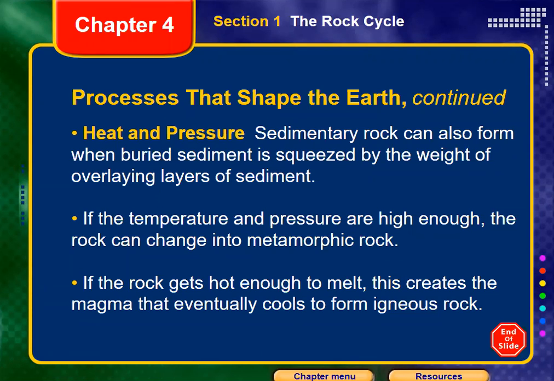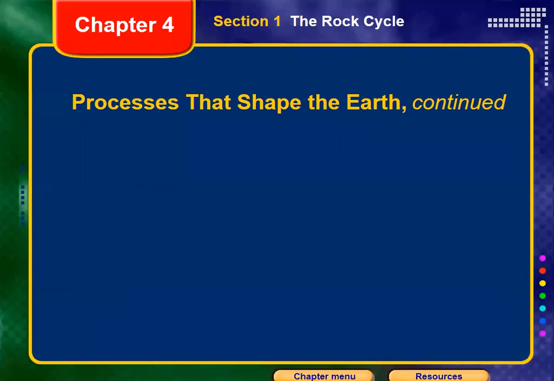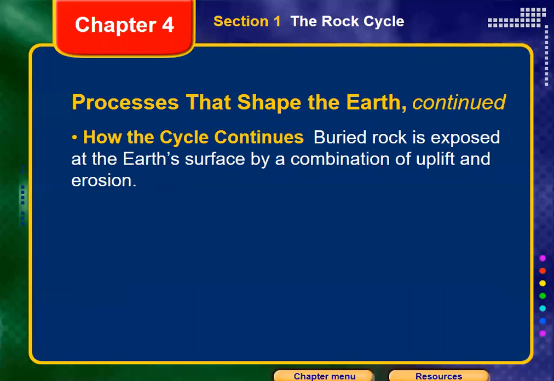So the rock gets hot enough to melt. This creates magma. Once the rock gets enough heat, it may melt into magma, and once this magma comes out to the surface again, it turns into a new igneous rock. So like this, we keep continuing the cycle. That's how the cycle keeps moving, continuously changing from one type to another.